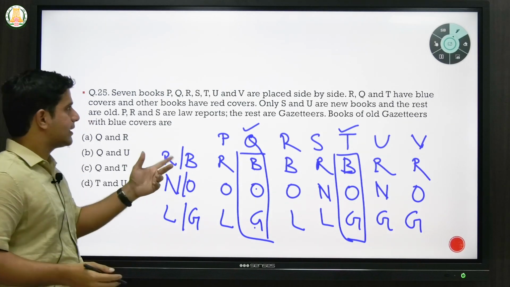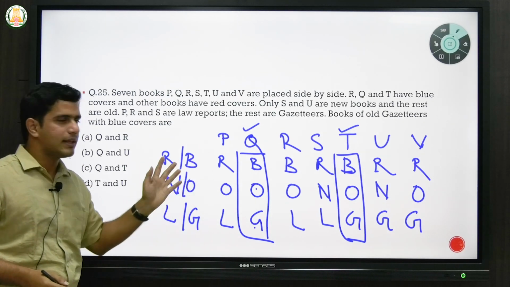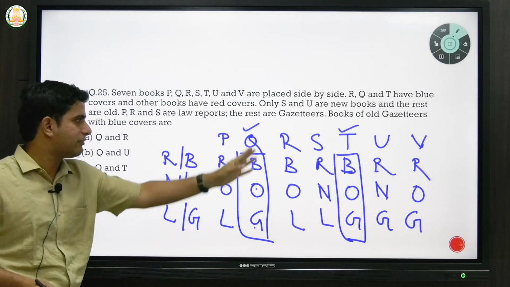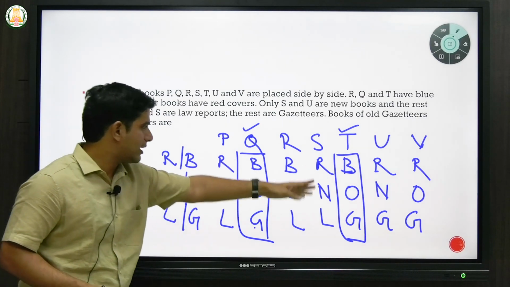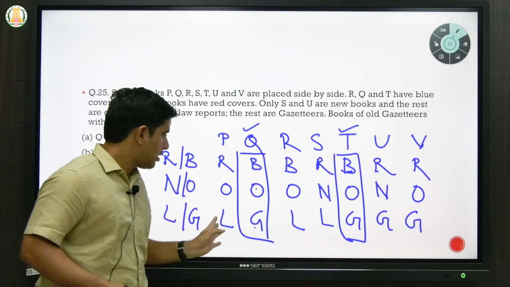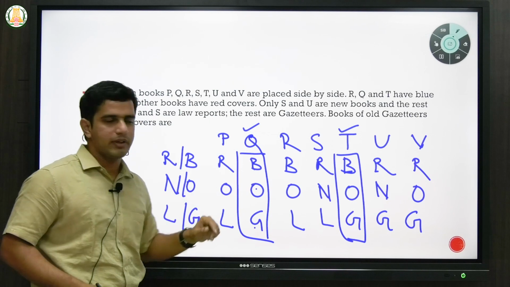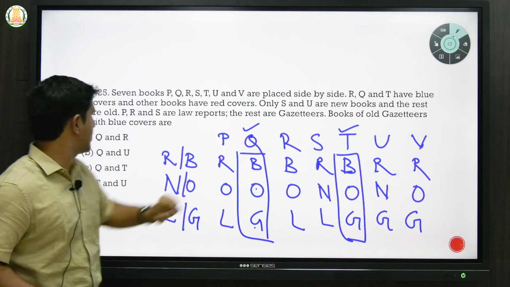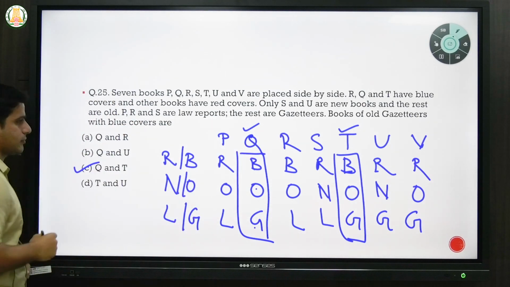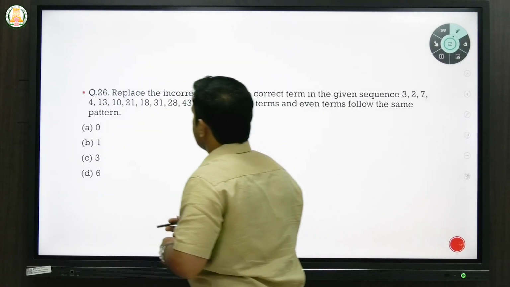Okay, so I think it is simple enough. The only thing is you have to write it down explicitly so that you will easily find the answer without any confusion. Sometimes while writing these codes, you might make some mistakes, so it's better to re-verify before giving the final answer. So here you know that Q and T are there, which is option C, Q and T. Okay, so let's see the next question.